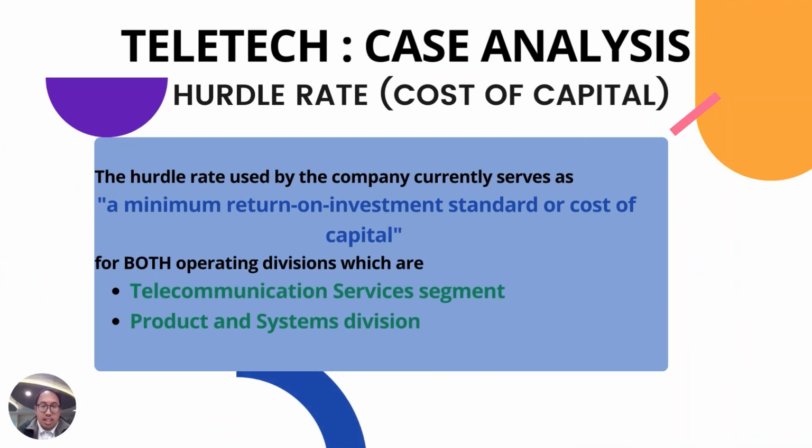We go to the case analysis. The first one is a hurdle rate, which is a cost of capital. The hurdle rate currently used serves as the minimum return on investment standard for both operating divisions, which are the telecommunication service division and the product and system division.